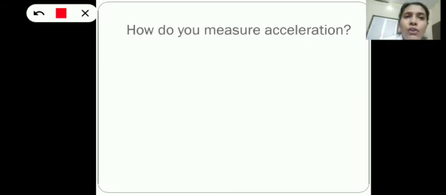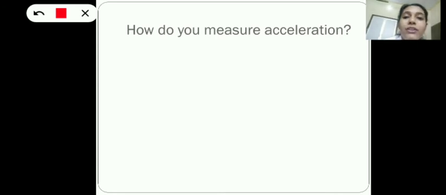Next, how do you measure this acceleration? From the previous examples, it's clear. To measure acceleration, we look at the velocities of the object. We have just observed whether the velocity has increased or decreased. That means we have just considered the change in velocity of the object with respect to time.